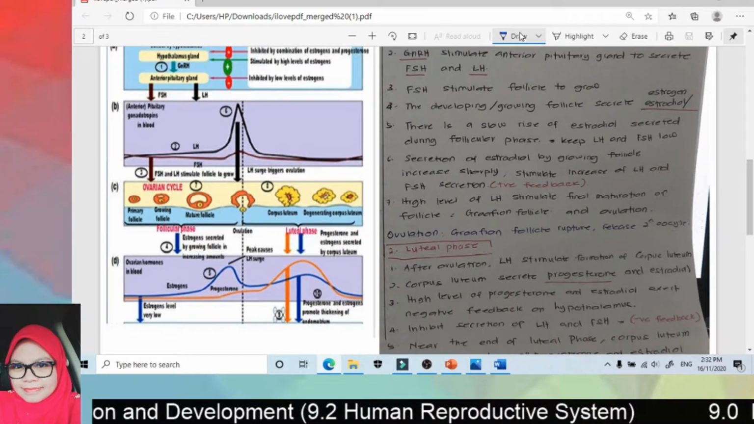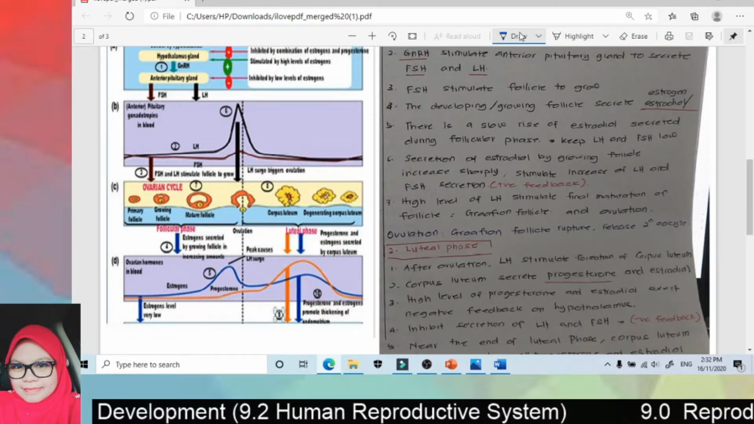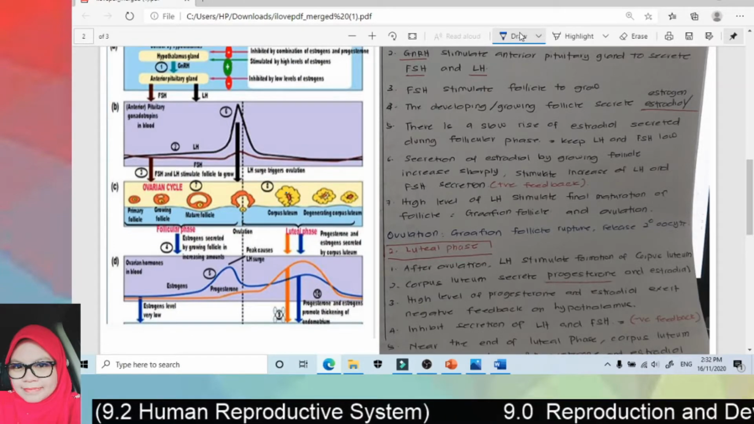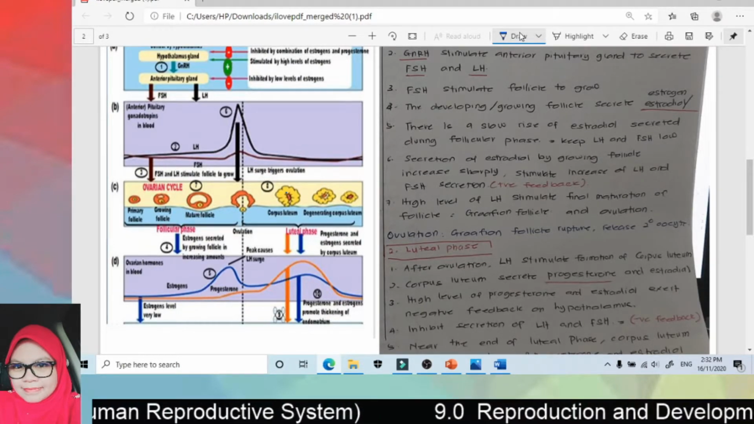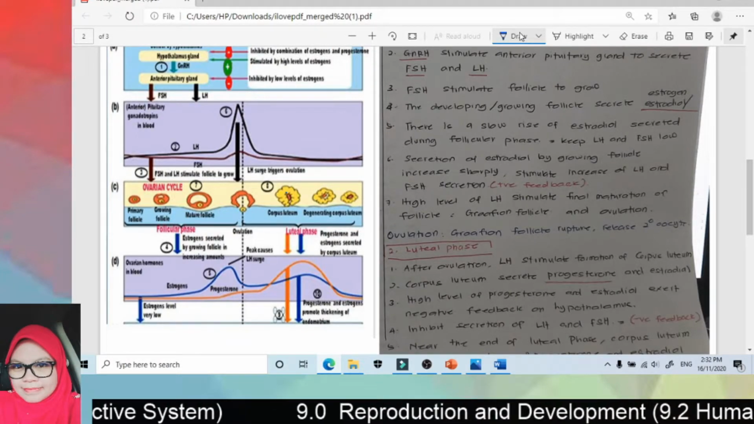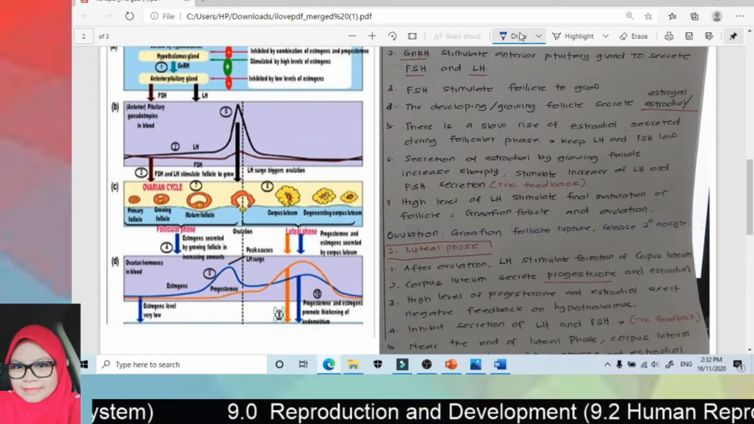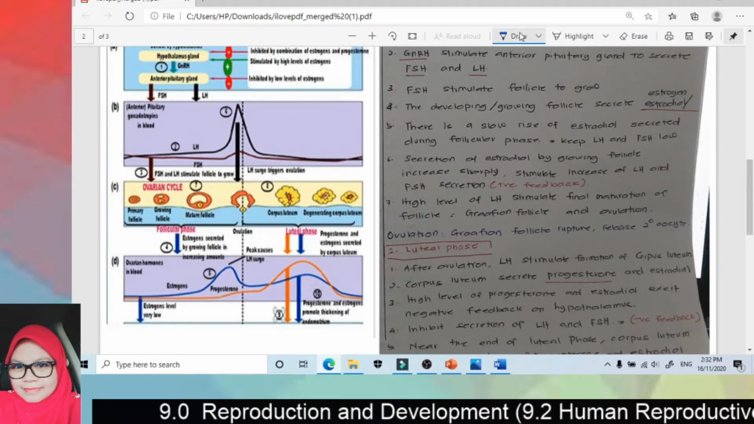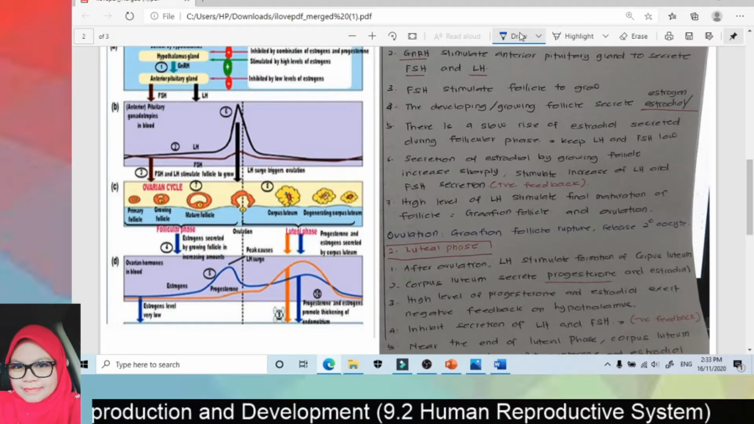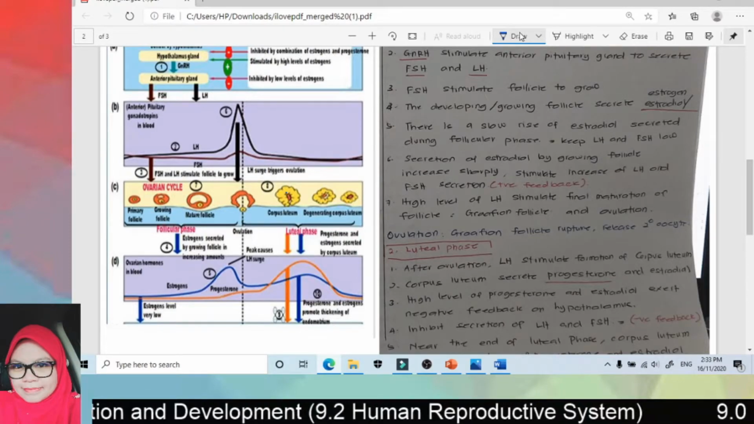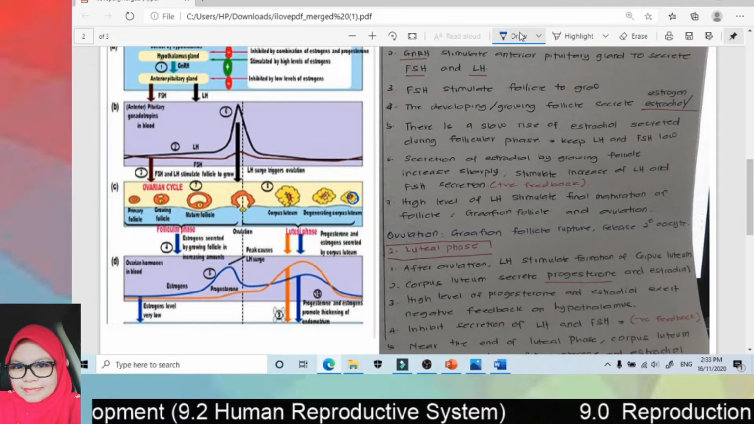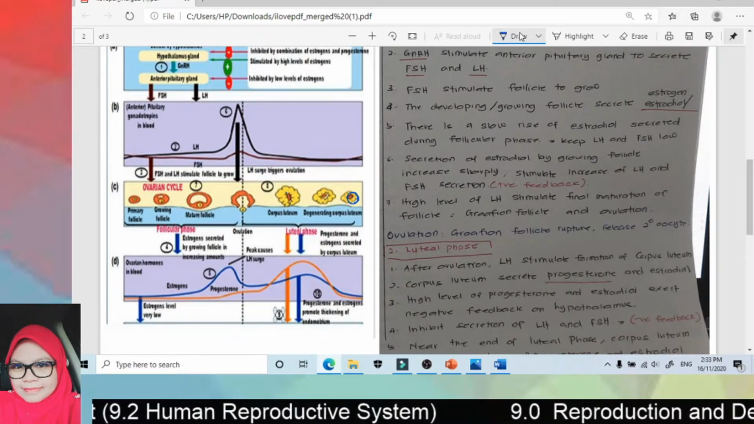Okay, and then since the corpus luteum is formed, it will secrete both the hormones estrogen and progesterone. This is important to make sure the endometrium wall thickens and the thickness is maintained. Until there is no implantation, the GnRH hormone will decrease and it will cause the corpus luteum to degenerate. And that's why the level of estrogen and progesterone drops.